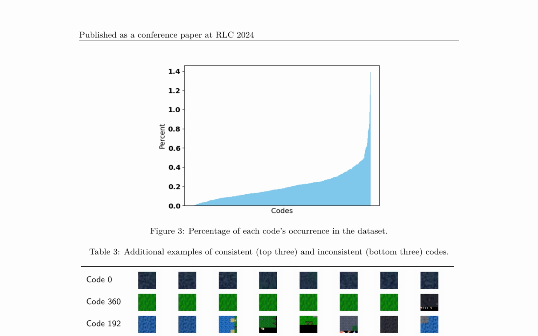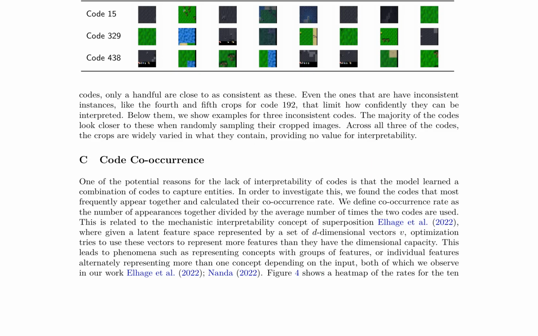This concept is related to mechanistic interpretability, specifically the concept of superposition, where latent features are optimized to represent more features than their dimensional capacity, resulting in phenomena such as representing concepts with groups of features or individual features representing multiple concepts depending on the input. The authors present a heat map of co-occurrence rates for the top 10 codes, providing insight into the complex relationships between these codes. The findings have implications for the development of more interpretable neural networks, highlighting the need to consider the consistency and co-occurrence of codebook features in order to achieve meaningful interpretability.